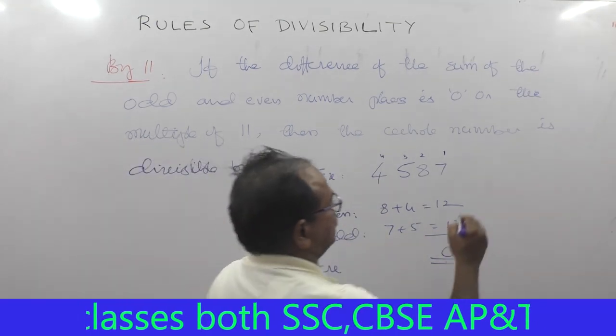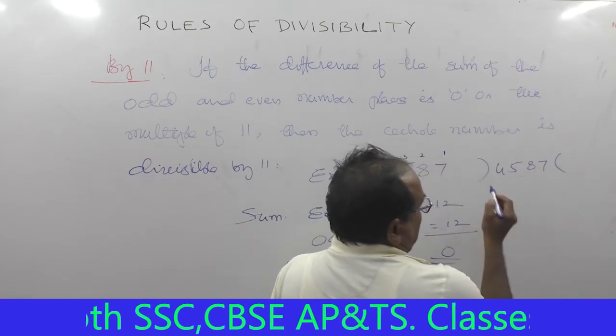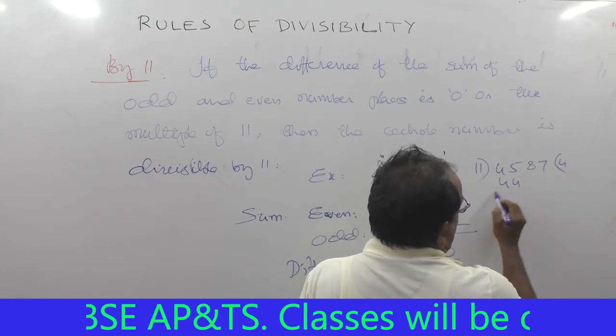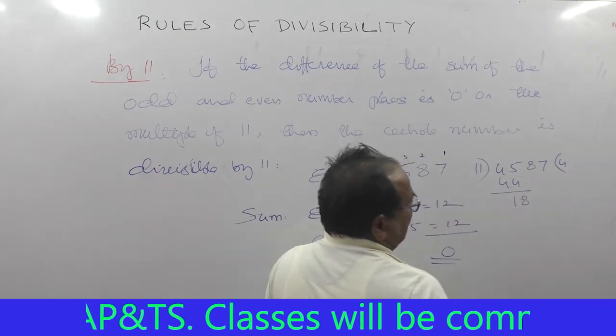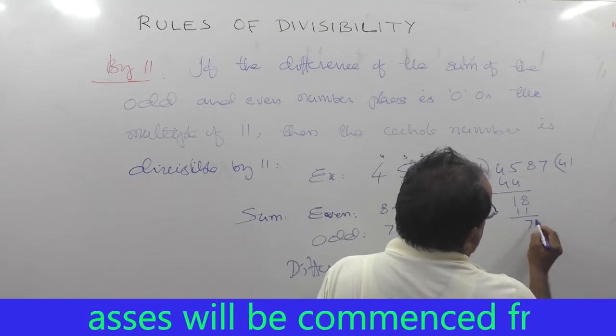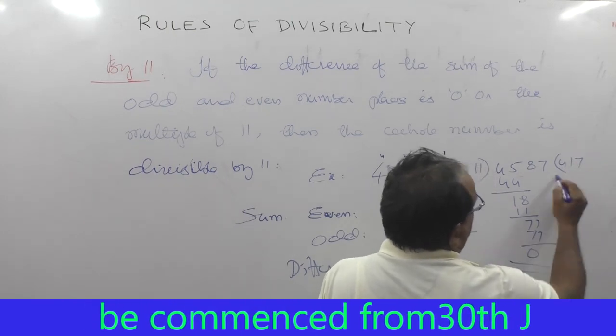Then the whole number is divisible by 11. You can check it: 4587 divided by 11. 11 fours are 44, remainder 1, bring down 8. 11 ones are 11, remainder 7. Then 77: bring down 7, 11 sevens are 77. Yes, the whole number is divisible by 11.